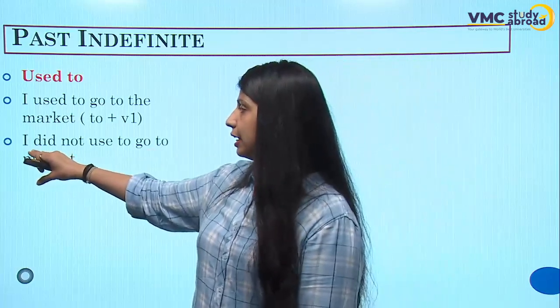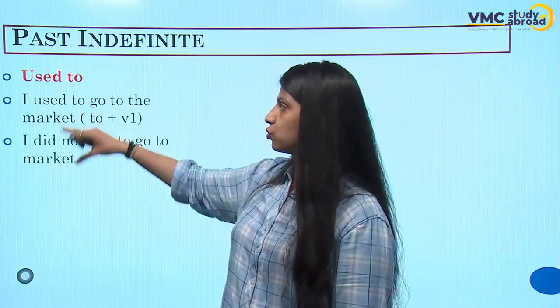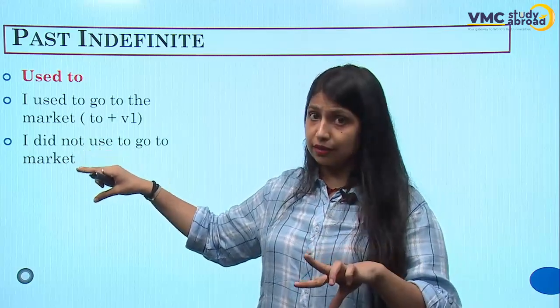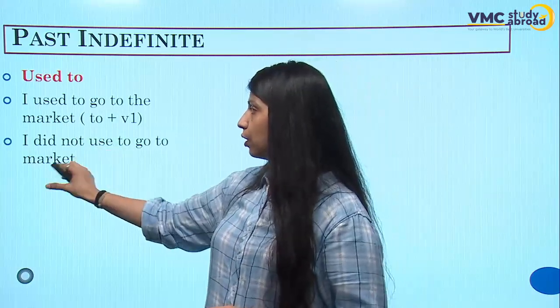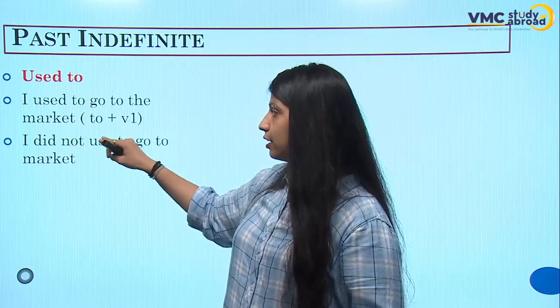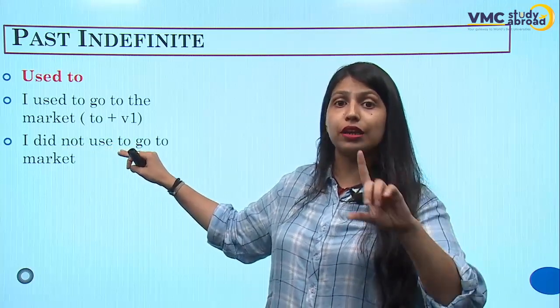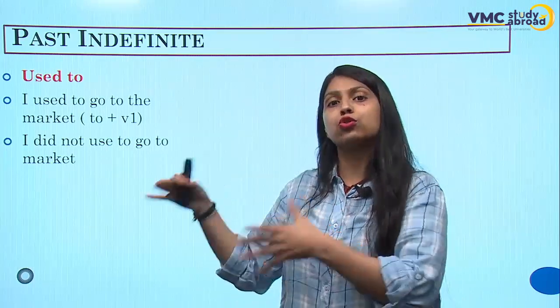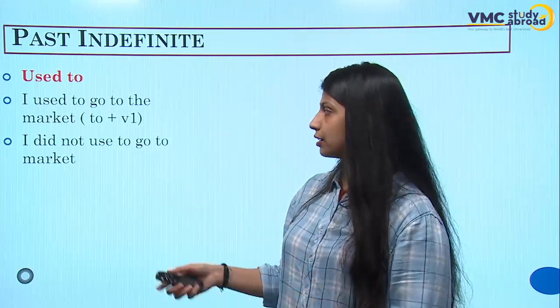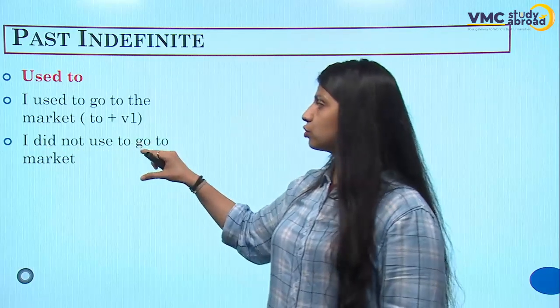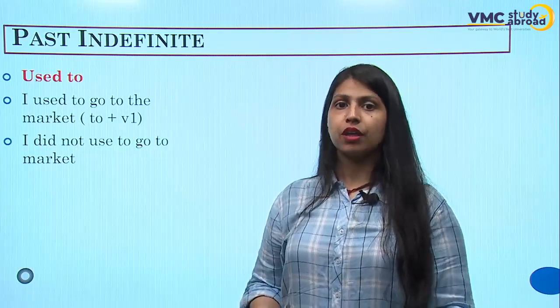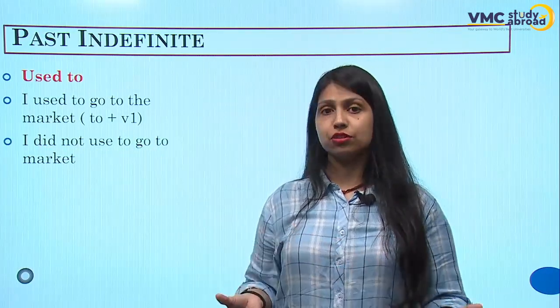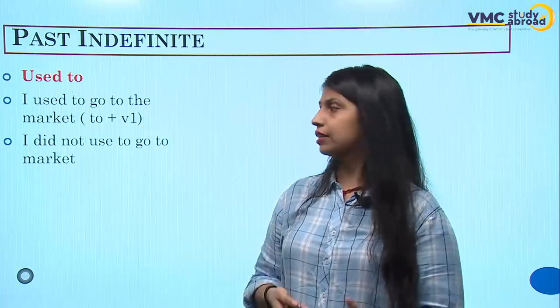Okay, I did not use to. So when we have any negative sentence using "used to," as I said, we do not use double past tense. Make sure you use only "did not" first and then use only "use" later. It should not be "did not used." No, it is wrong to say, right? So, I did not use to go to market. It means मैं market नहीं जाती थी, right?